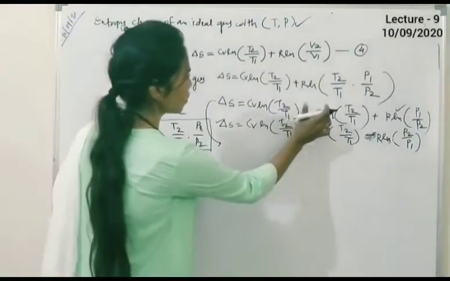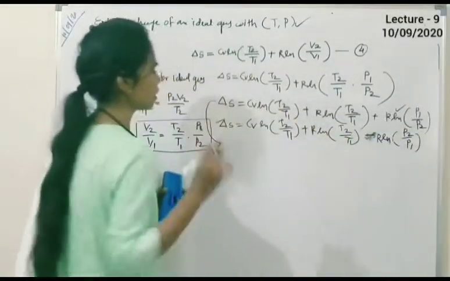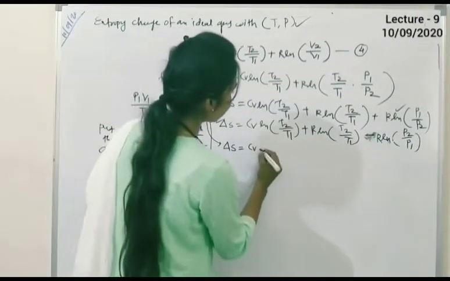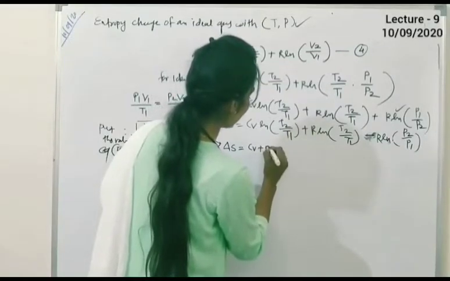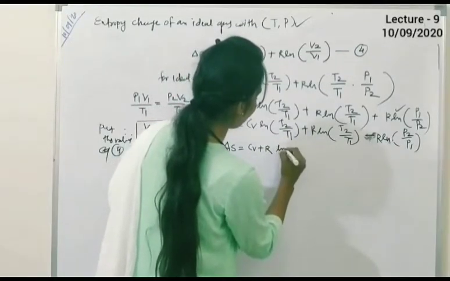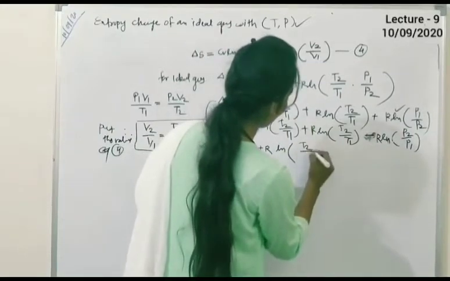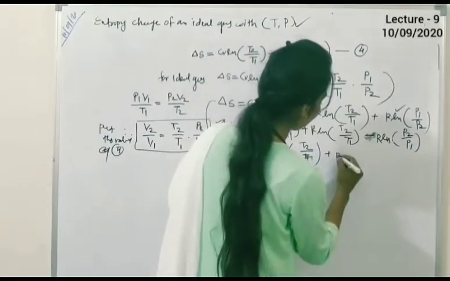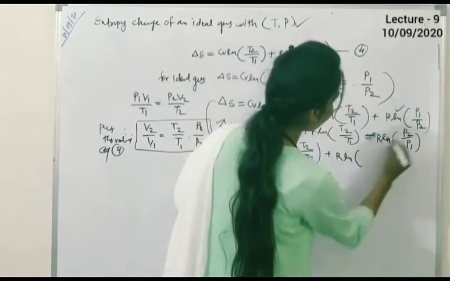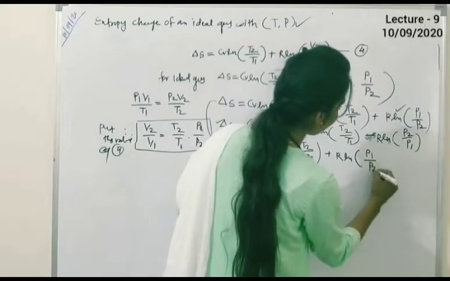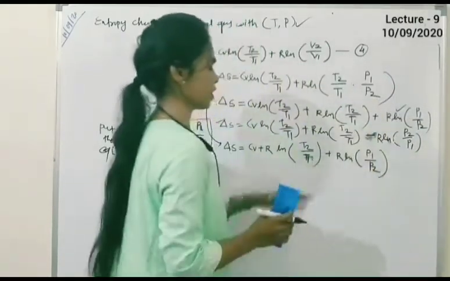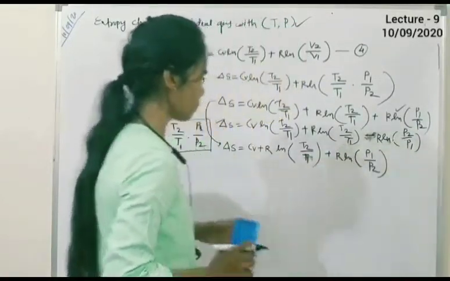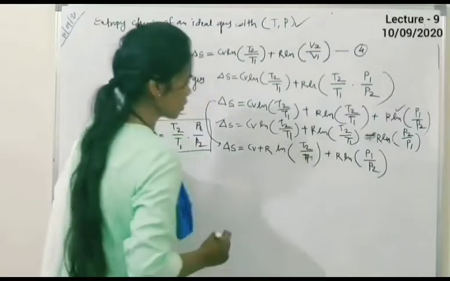This equation can be written by taking the common term: delta S is equal to Cv plus R, into ln in bracket T2 upon T1, plus R ln in bracket P1 upon P2. We use the first equation. This equation is also correct with minus R ln, but then you have to write P2 upon P1. So the next equation is what?